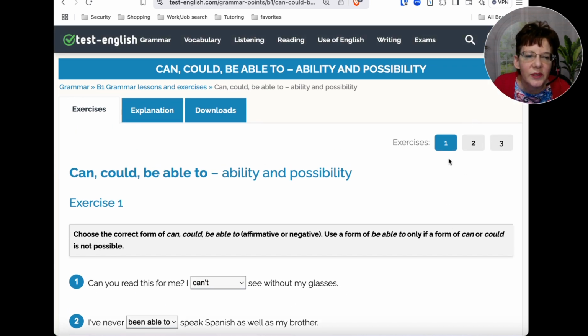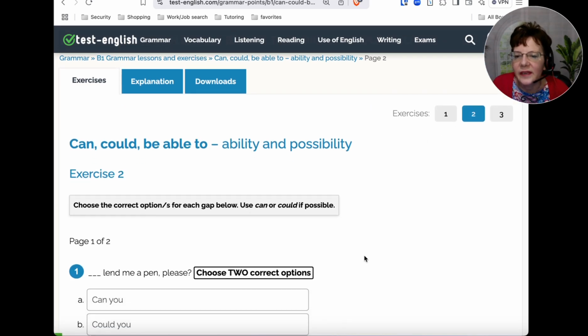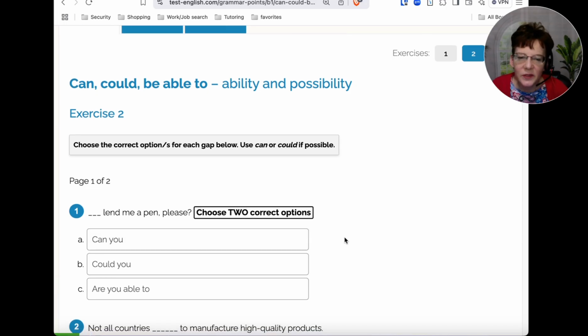All right, exercise 2. Now this one here, multiple choice. We have 2 correct options. Okay, so we've got can you, could you, or are you able to lend me a pen, please? We can use can you, so option A. What's the other one?